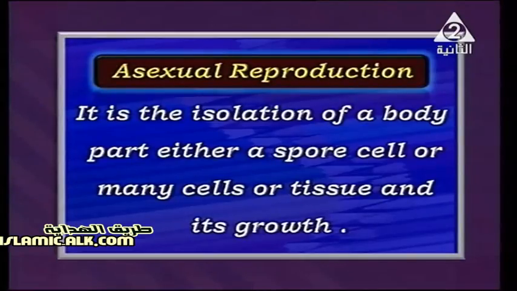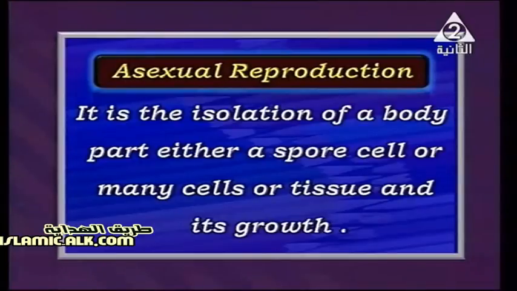Isolation means to separate a part of the body, and it has different forms, like spores, as we're going to study, like bread mold fungus and most fungi. Also some parts of living organisms, like starfish, as we're going to see in the regeneration type.